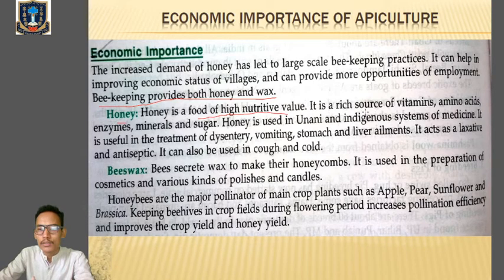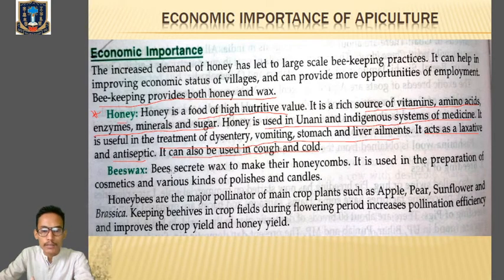It is rich in a source of vitamins, amino acids, enzymes, minerals, and sugar. It is used in indigenous systems of medicine also. It is useful in the treatment of dysentery, vomiting, stomach, and liver ailments. It acts as a laxative and also an antiseptic. It can also be used in cough and cold. So these are the uses of honey. So kindly go through the uses of honey, which is one of the economic importances.